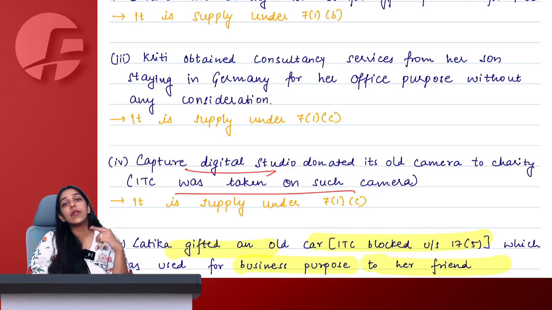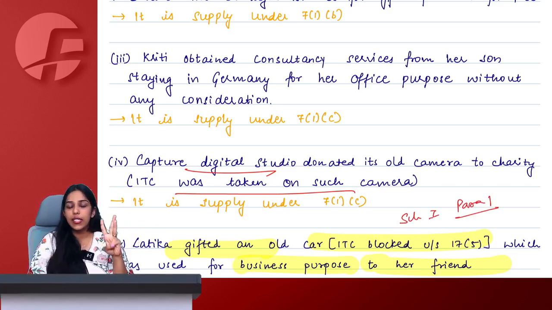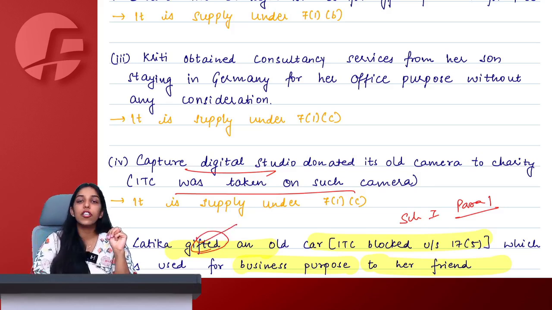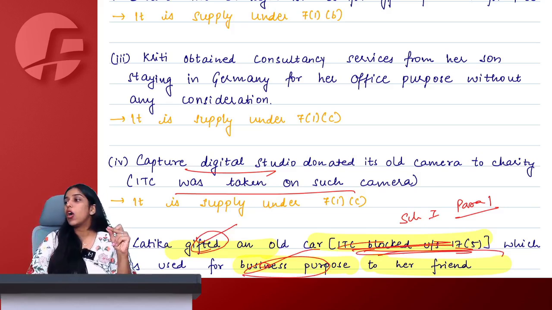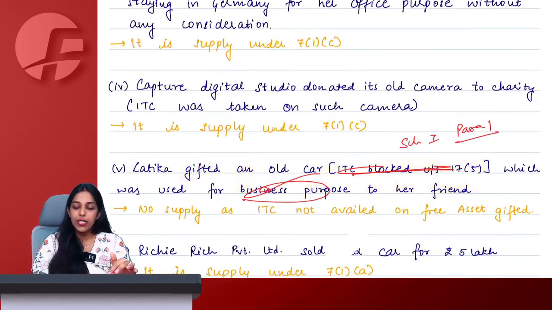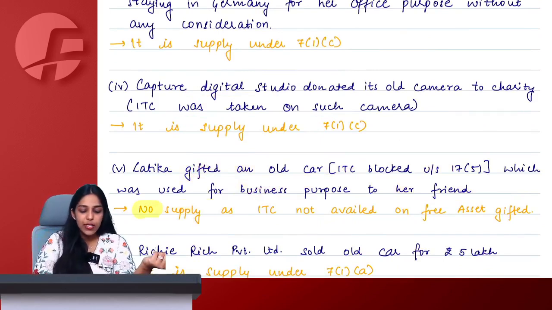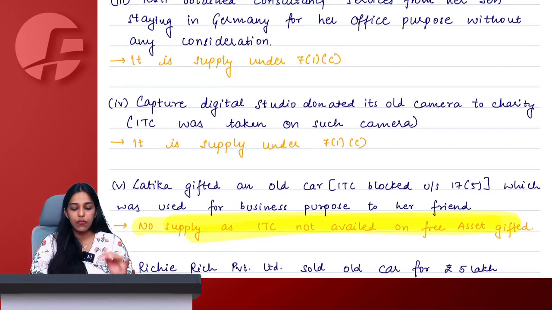Okay, ma'am, because we have gifted, it is no consideration. No consideration means we need to check Schedule 1, 4 paras. Schedule 1, Para 1 talks about permanent transfer, business asset, ITC availed. Permanent transfer, yes, we have gifted. Business asset, yes, ma'am. ITC not availed. Because this is a permanent transfer, business asset, ITC not availed, it does not fall under any of the paras of Schedule 1, and therefore it will fall under the golden rule, which means no consideration, no supply. Since ITC is not availed on the free asset gifted, it will not be considered as supply.